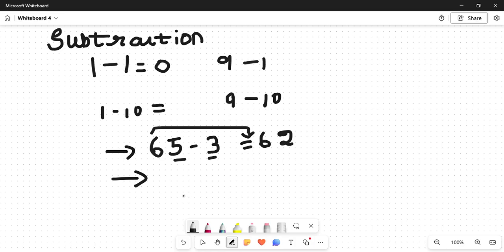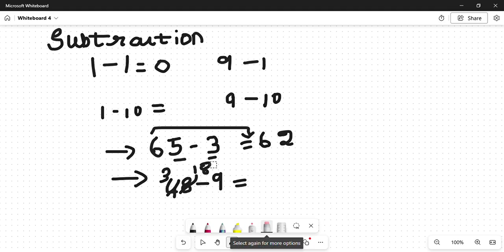Now the other one which I can take. Right now we have a question wherein we get 48 minus 9, 38 minus 9, 28 minus 9, like that. For this, many try to take this 8 as 18, cancel it, and take the other digit as 3. Right?